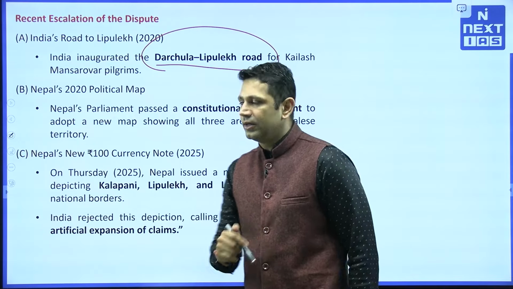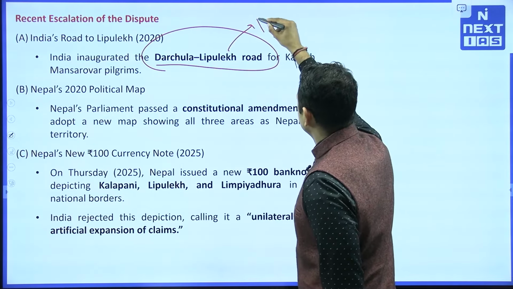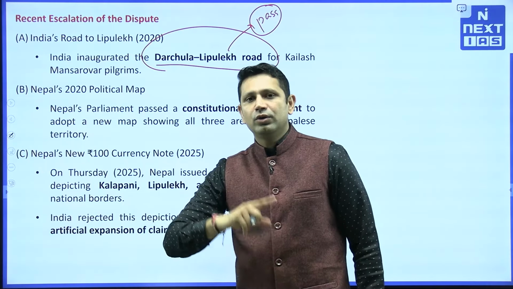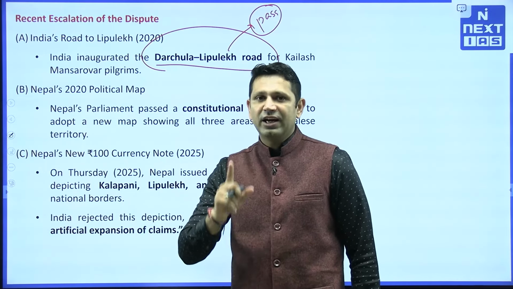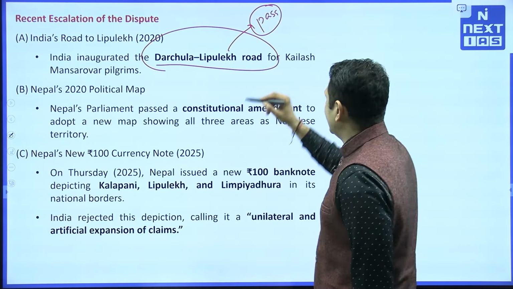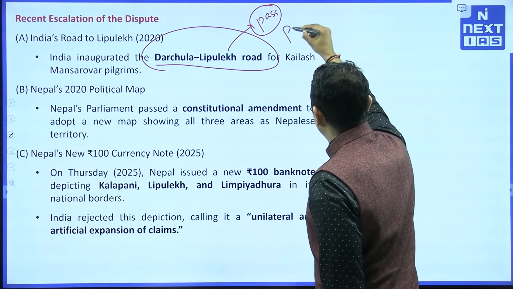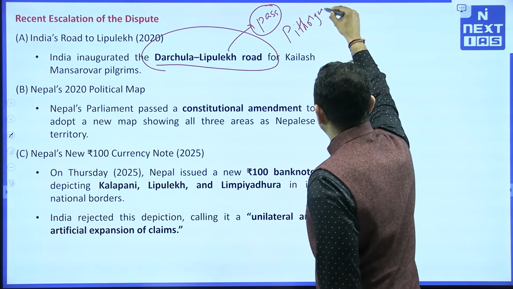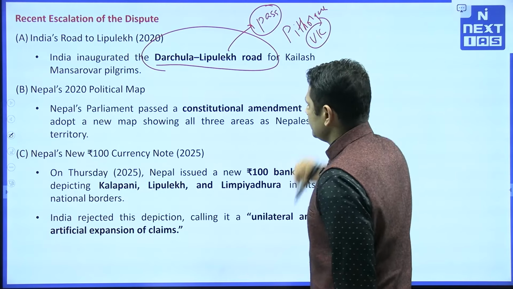One more fact here: the Lipulekh pass, which directly connects Uttarakhand to Tibet, is used for the Kailash Mansarovar Yatra, and this pass is situated in Pithoragarh district of Uttarakhand.